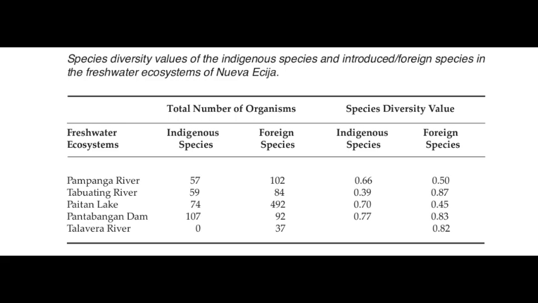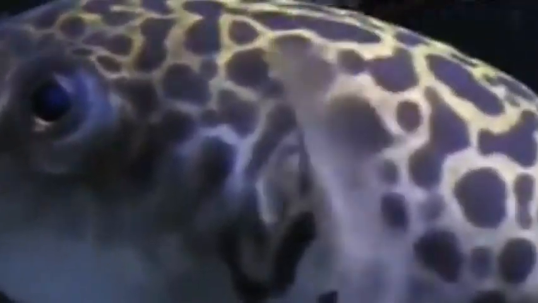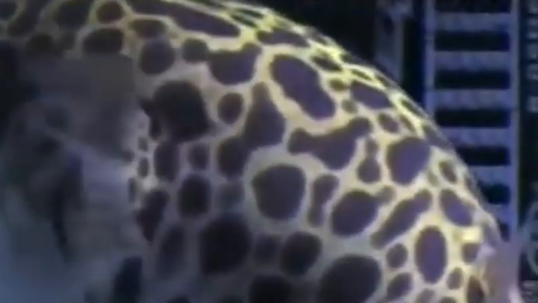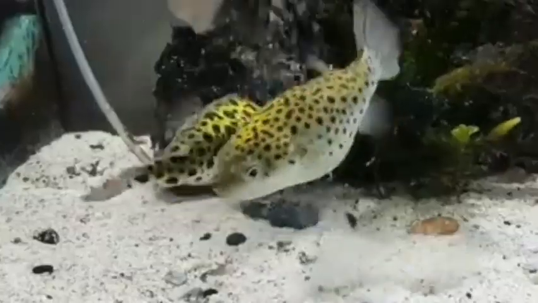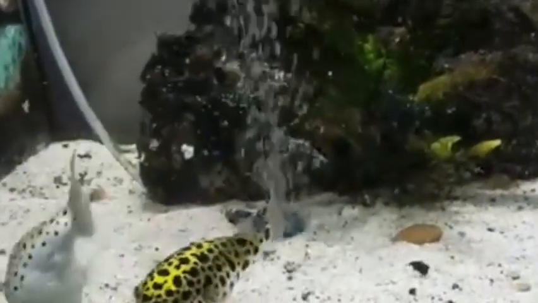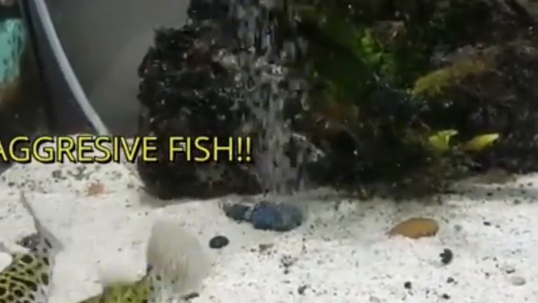Lastly, there are 18 indigenous species, 1 endemic species, and 22 introduced species present in the freshwater ecosystems of Nueva Ecija and Pampanga. This study found that introduced species were more abundant and diverse than endemic and indigenous species in the freshwater ecosystems of Nueva Ecija and Pampanga provinces.